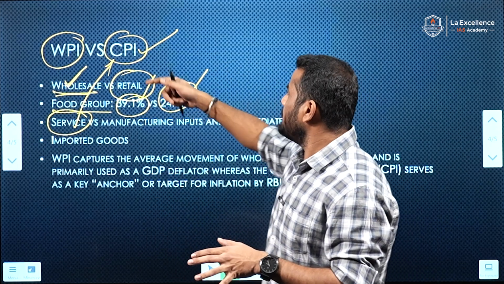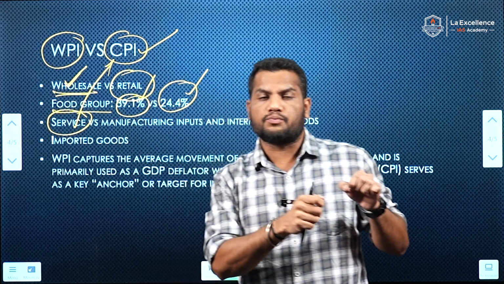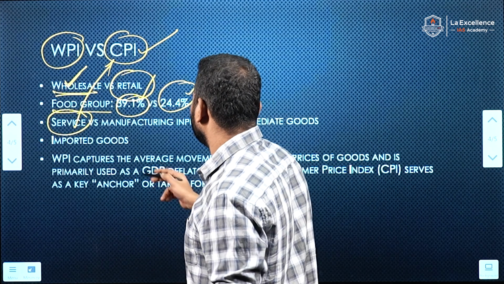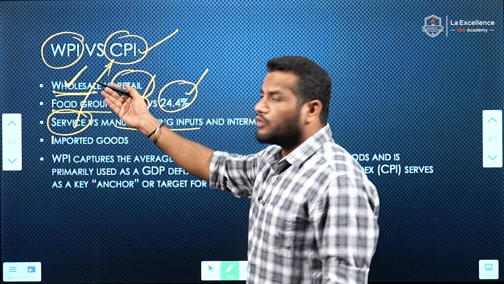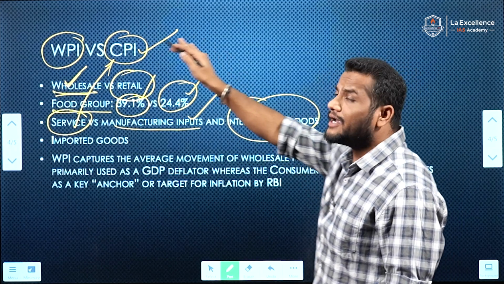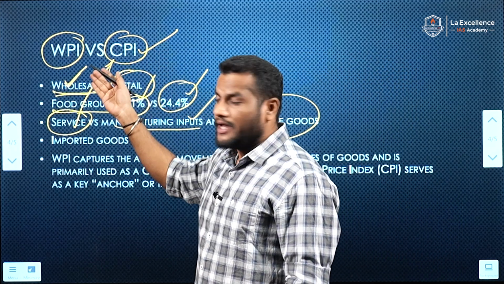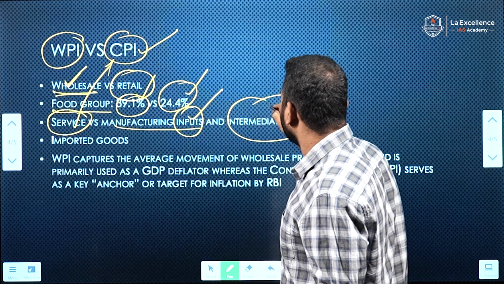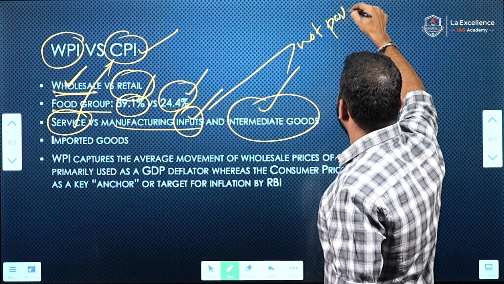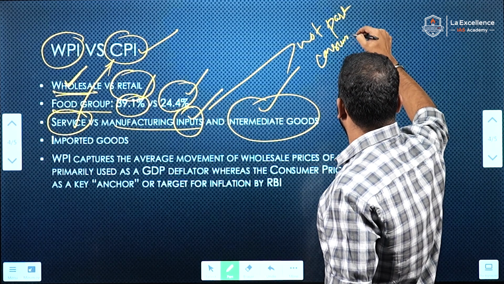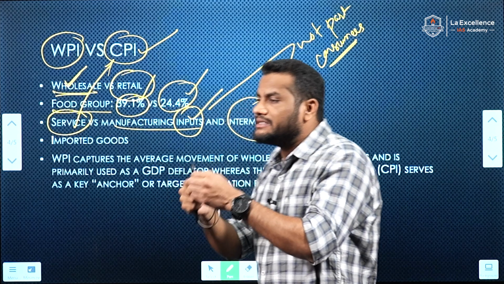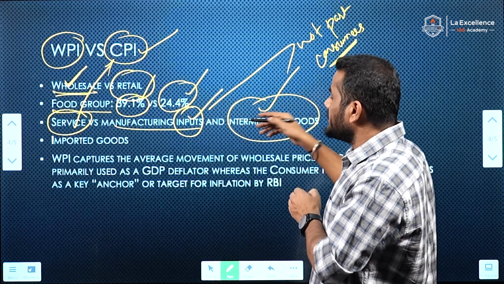WPI measures only goods, not services. When compared to CPI, CPI measures both goods and services with respect to measuring the inflation in the economy. And with respect to WPI, manufacturing inputs and also intermediate goods are part of the WPI and not part of the CPI, because the inputs and the intermediate goods are not related to consumers, meaning consumers do not directly consume these inputs and intermediate goods.